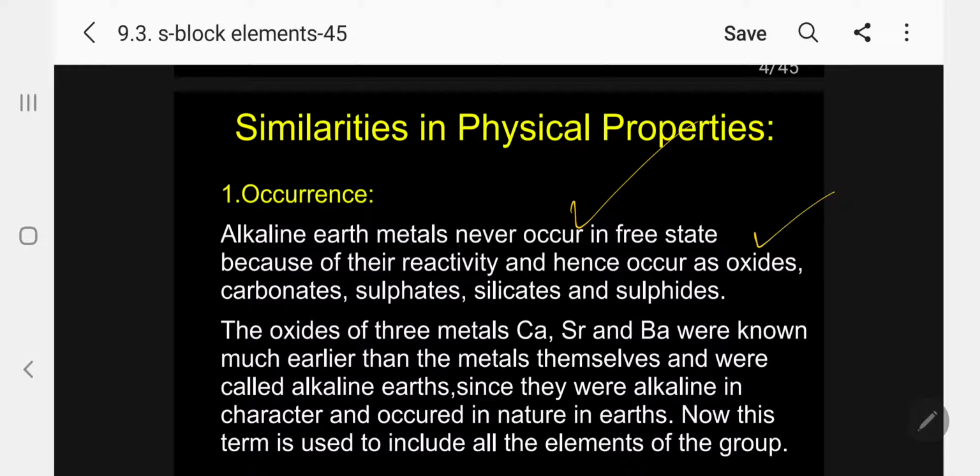The oxides of three metals, calcium, strontium and barium, were known much earlier than the metals themselves and were called alkaline earth since they were alkaline in character, that is, basic character, and occurred in nature in earth. Now this term is used to include all the elements of the group. Kindly follow.